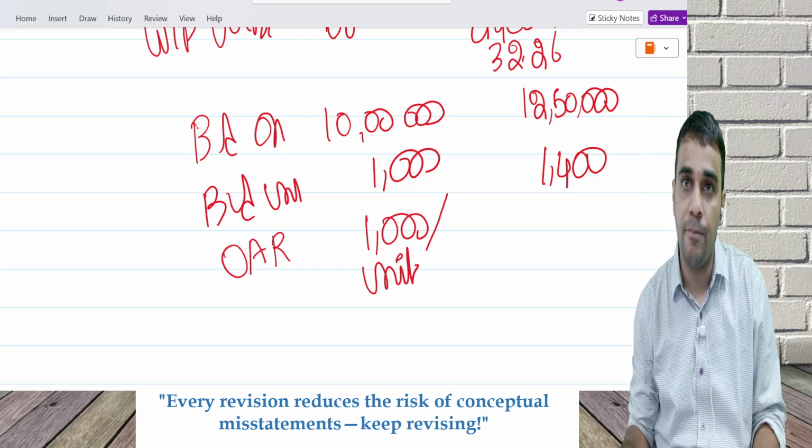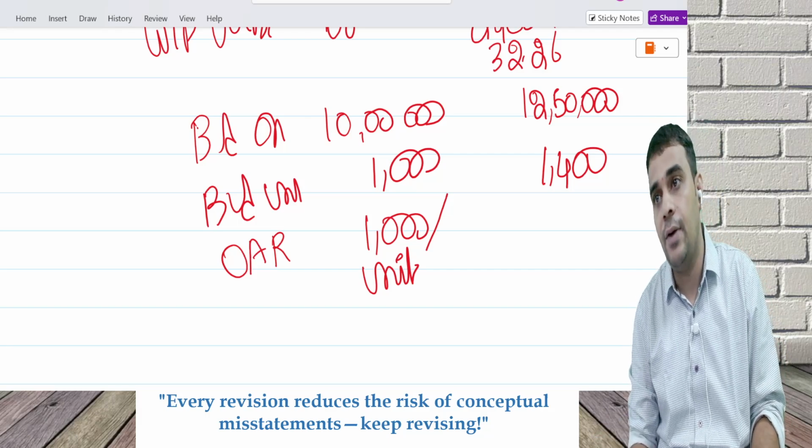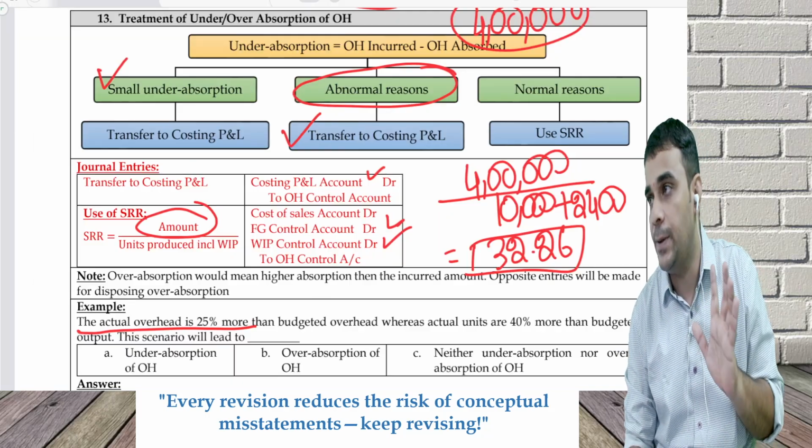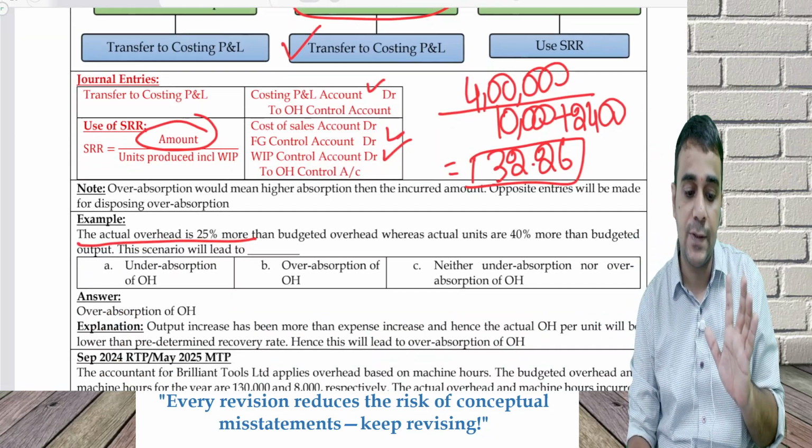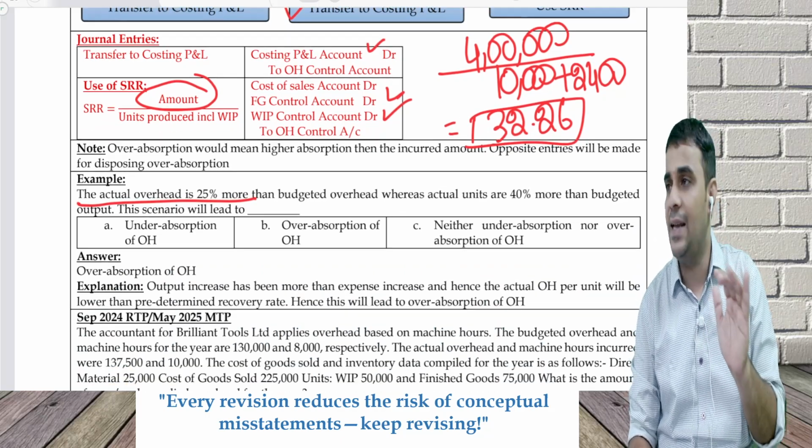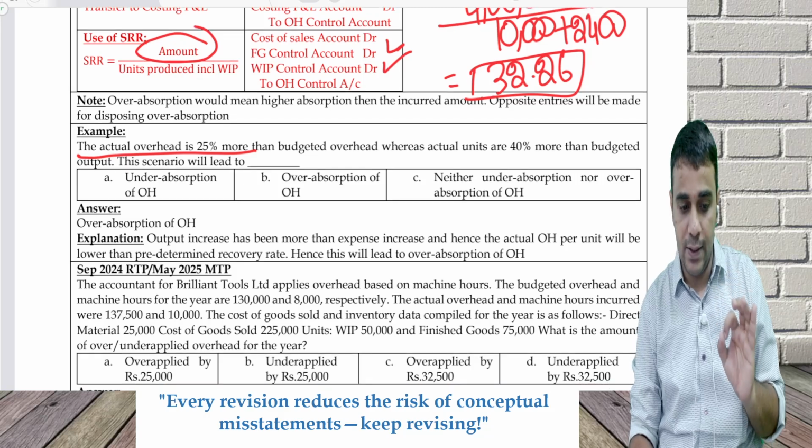What has happened here? We have recovered more. I have recovered 14 lakh rupees. Any example you can take. I've taken an example and then done it. Let's look at this.